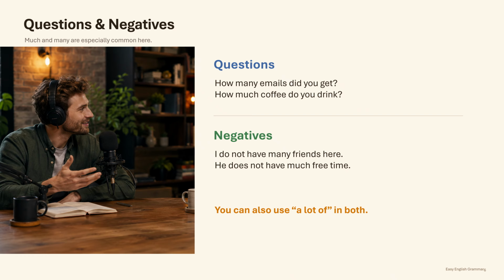The same rule applies to negative sentences. We can say, I do not have many friends here. Friends are countable. We can also say, he does not have much free time. Time is uncountable. You can also use a lot of in questions and negative sentences, especially in informal conversation. For example, do you have a lot of homework? Or, I don't have a lot of money. However, much and many are still extremely common in questions and negatives, so you should become familiar with both patterns.